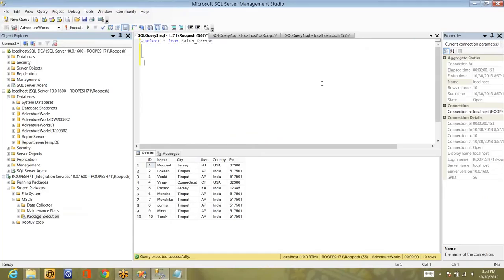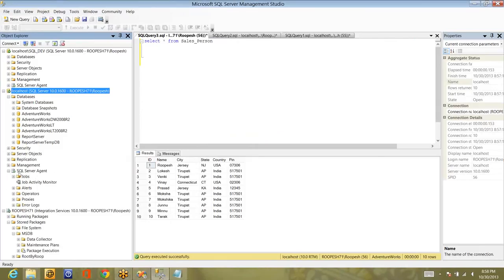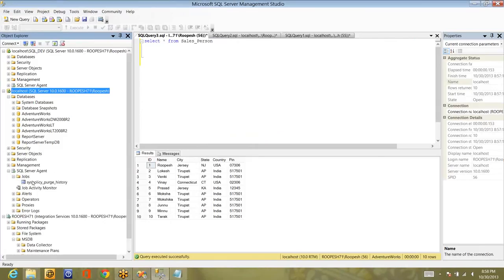Now let's see the last type, that is executing a package from SQL Server Agent. This is the most important one, and in most cases people love to execute the package from SQL Server Agent. They want to configure it so that it triggers on a timely basis. Let's say I'm connecting to localhost, and you can see SQL Server Agent, and you can see there are no jobs. Only the default job that is created while installing SQL Server is available.